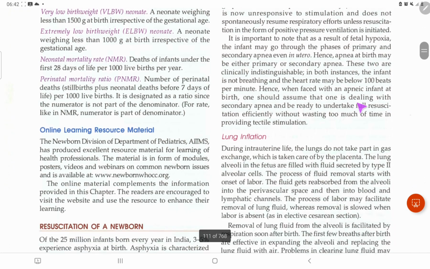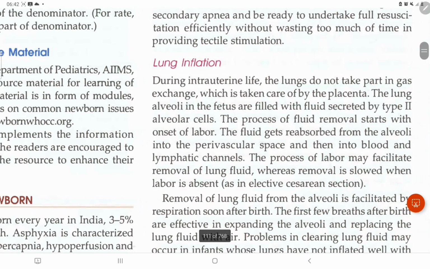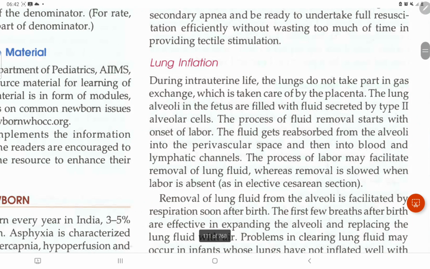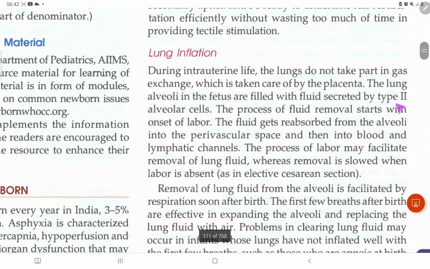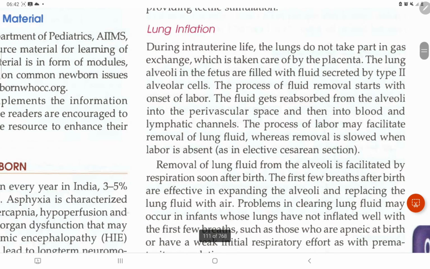Now let us talk about lung inflation. During intrauterine life, the lungs do not take part in gas exchange, which is taken care of by the placenta. The lung alveoli in the fetus are filled with fluid secreted by type 2 alveolar cells. The process of fluid removal starts with the onset of labor. The fluid gets reabsorbed from the alveoli into the perivascular space and then brought into lymphatic channels.